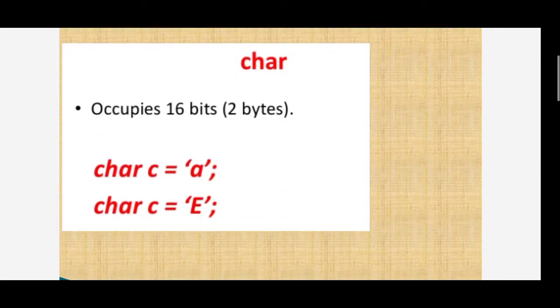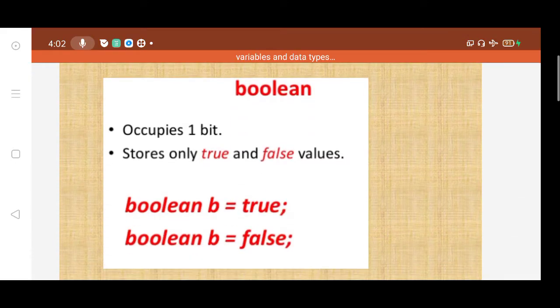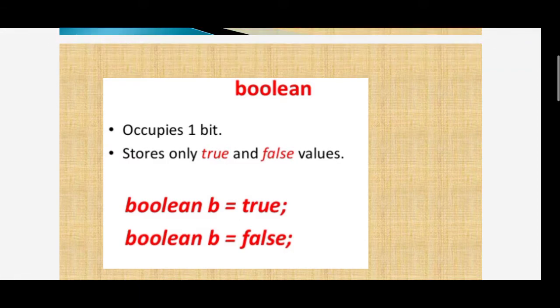Char occupies 16 bits, 2 bytes. Char c is equal to single-quoted A, or char c is equal to single-quoted E. Boolean occupies 1 bit and stores only true or false. Boolean b is equal to true, boolean b is equal to false.